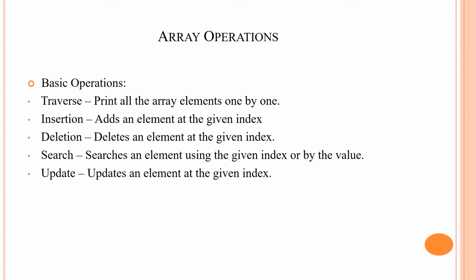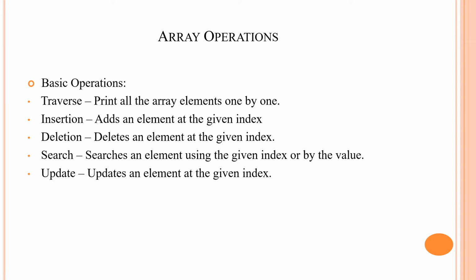Array operations. We can perform various operations on arrays. First we have to create the array. This operation will create a new array. This operation contains information like the type of the data elements and the number of data elements to be stored.